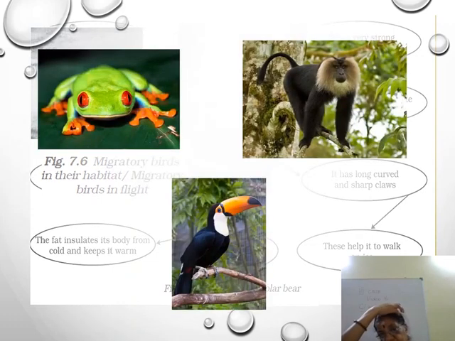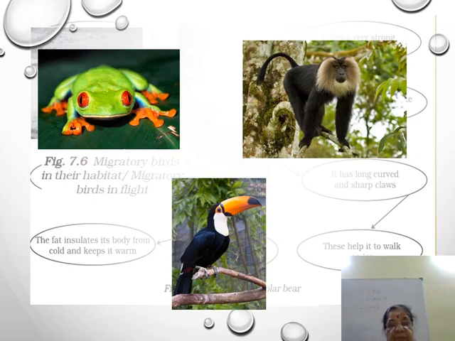Now these are the animals. The first one is the red-eyed frog. It has red eyes. This one is a New World monkey, having a long tail. This is a lion-tailed monkey. And this is a bird called toucan.